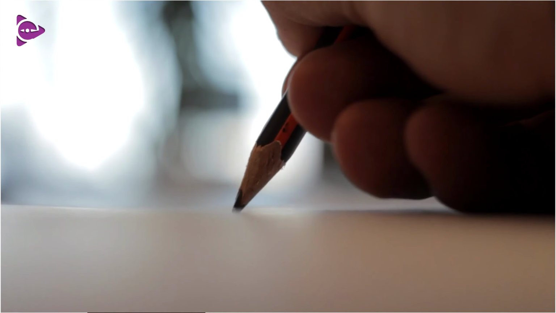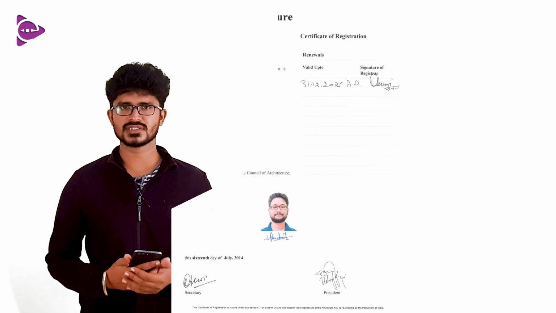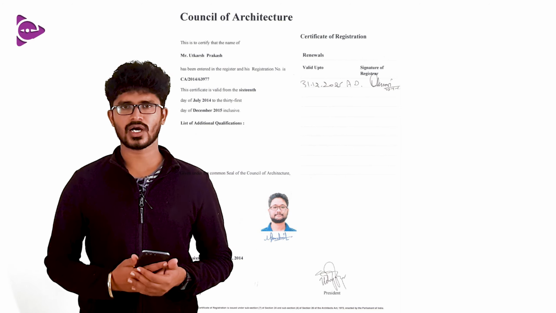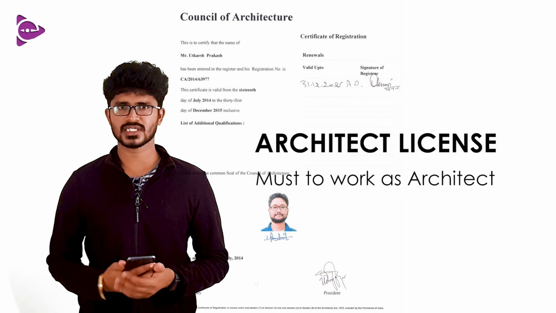This is really important because students who score below this eligibility mark may also attend the NATA examination and may even get good marks in it. But clearing the NATA examination alone doesn't assure you admission into an architecture college. You may also get into some architecture college through a management seat or something.